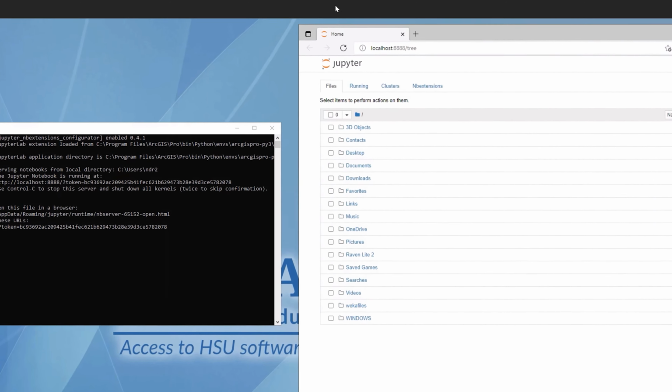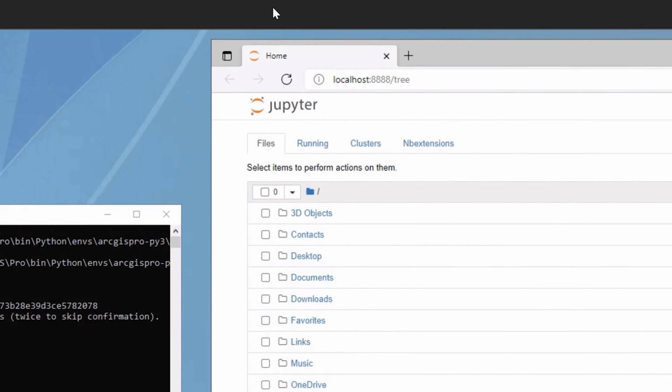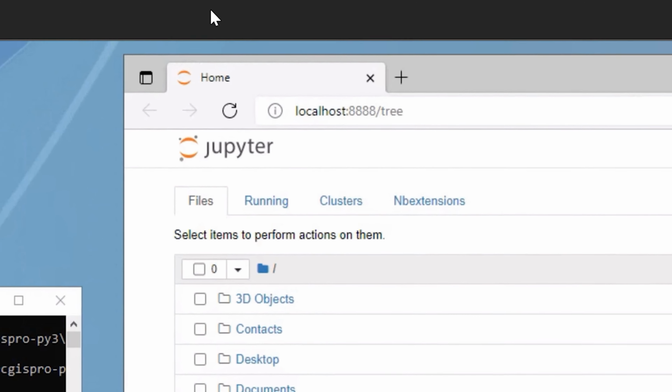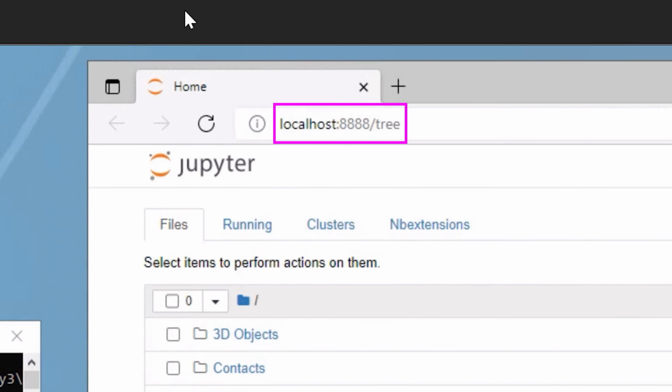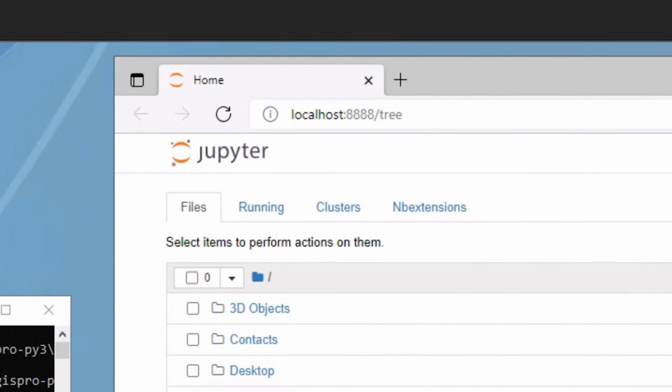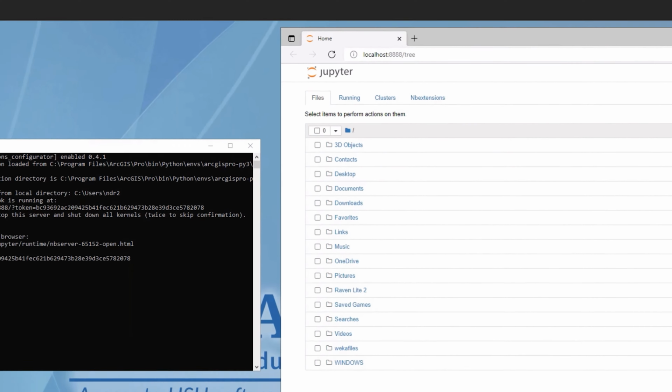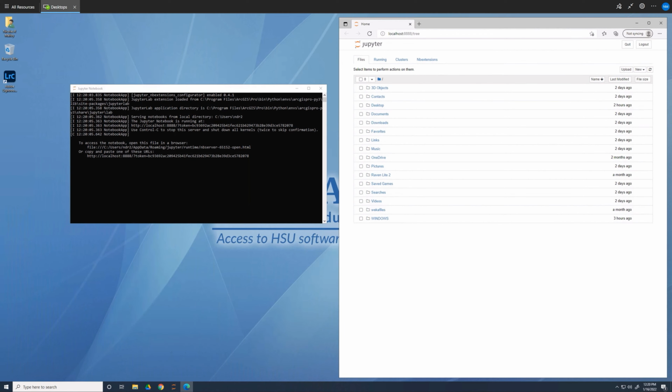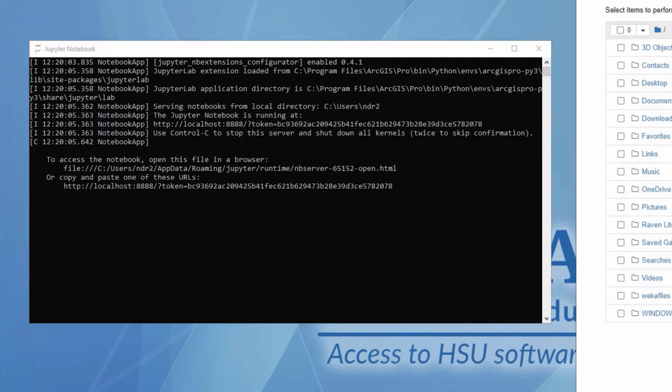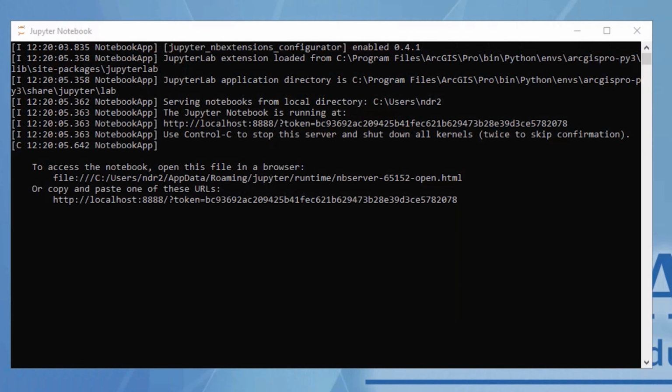In this instance, it's using Edge, and it's running a local server called localhost 8888/tree. If you don't know what that means, that's fine. It's not something we cover in this class. All you need to know is that even though we are using a web browser, most of what we are about to do is happening on a local computer rather than on the internet. You can see this activity on the Jupyter Notebook terminal window. Be sure to leave this terminal open as you work.